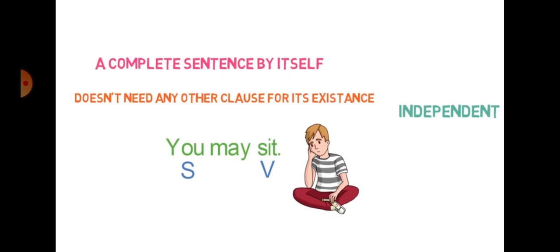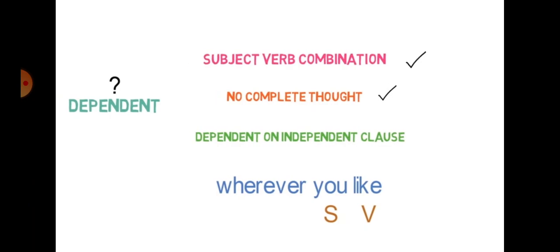Hope you have understood. So let's see the example of how dependent is different from independent. In your dependent sentences, a subject and verb combination can be there. It is quite possible that the subject is also there, the verb is also there, but you will not get the complete thought. It means the meaning is not clear. In your dependent clause, the meaning of the sentence is always dependent on the independent clause. It means it always needs another part of a sentence.